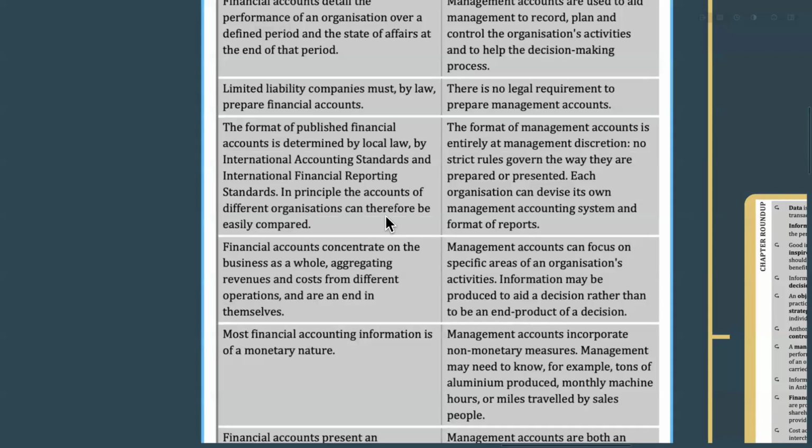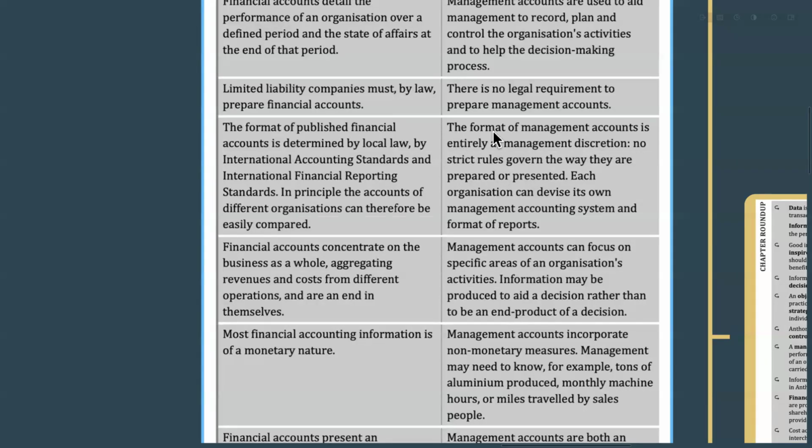So why do we have to follow the same accounting standards internationally, in all countries? Because we can compare our accounting systems and our accounting data with another company or with another industry also. So if we want to have a comparison, we have to follow the same policies, same formats and structure. Then only we can compare.